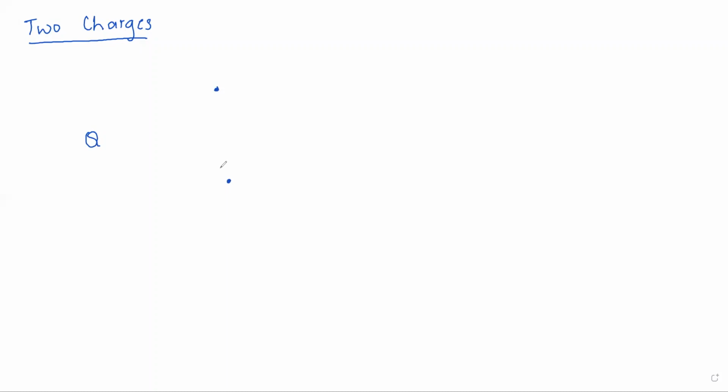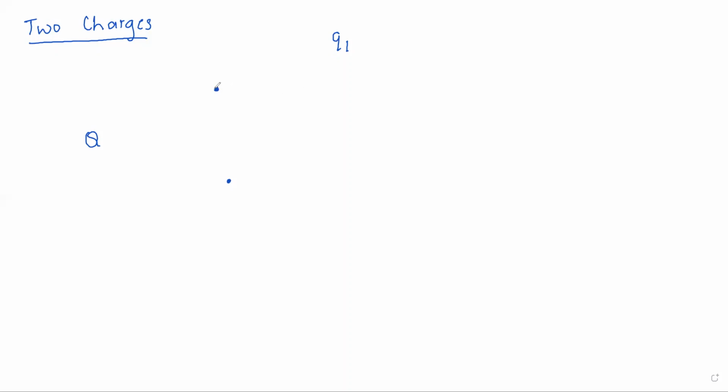Now we'll consider one test charge Q1, which is at infinity, and we should bring the charge from infinity to this point in an electric field. This is an electric field. This point is at a distance r1.